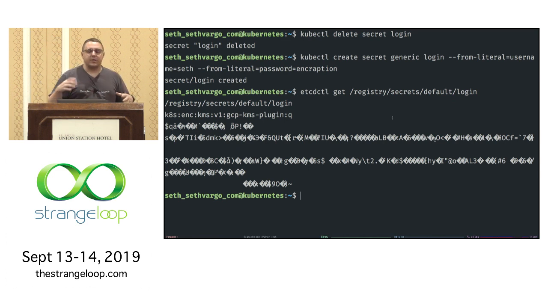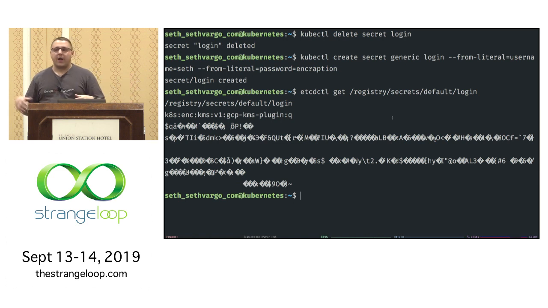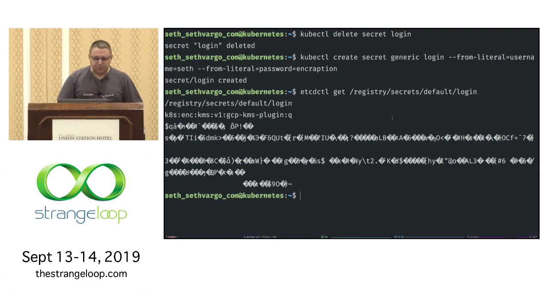I can also go into the Google Cloud Console or hit the API and rotate this key, and all new secrets will get encrypted with the new key. All old secrets can still be decrypted with the old key.